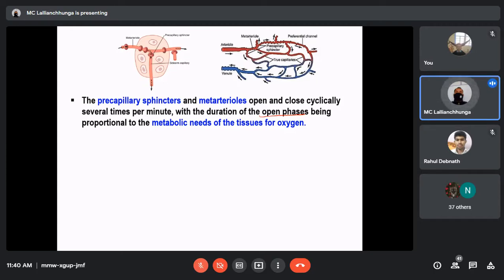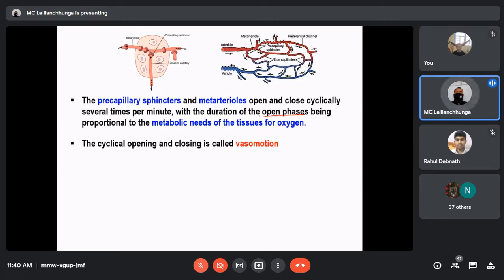So the open spaces of this sphincter and metarterioles depend upon the metabolic needs of the tissue for oxygen. That means when there is more demand of oxygen, the sphincter and metarteriole opening period will be longer, so that more blood can flow to the tissue, okay?